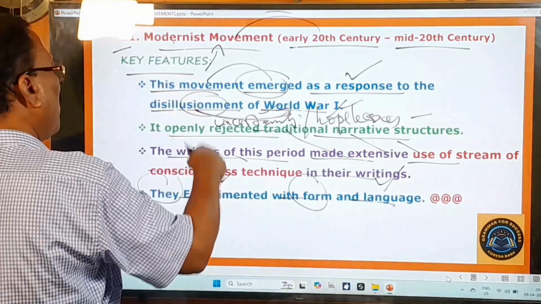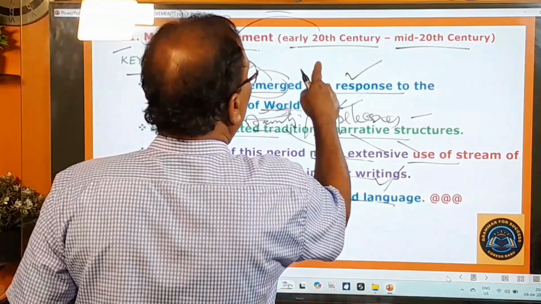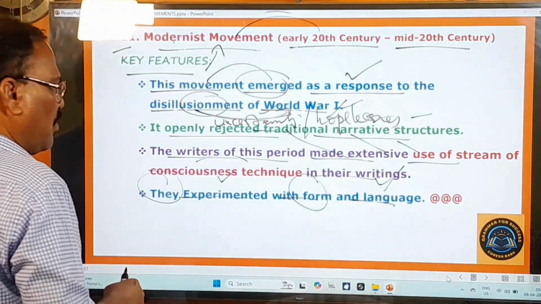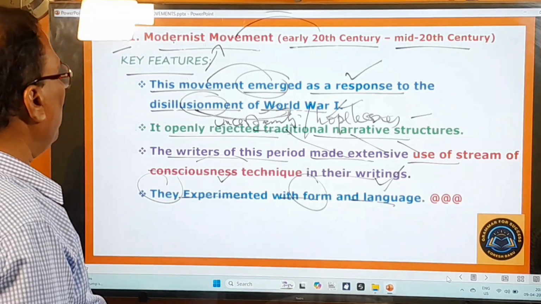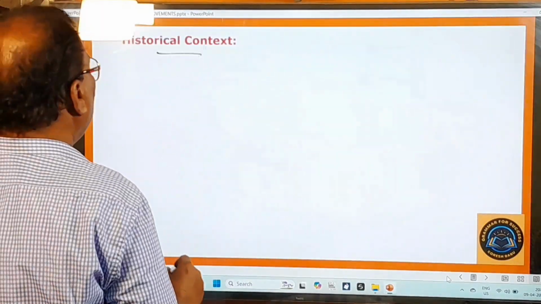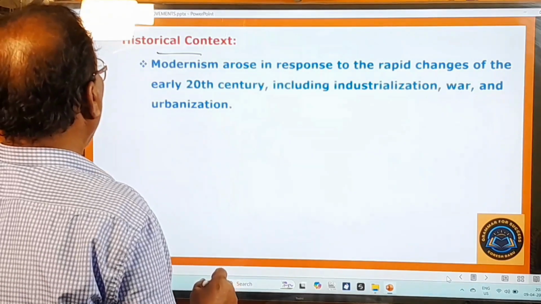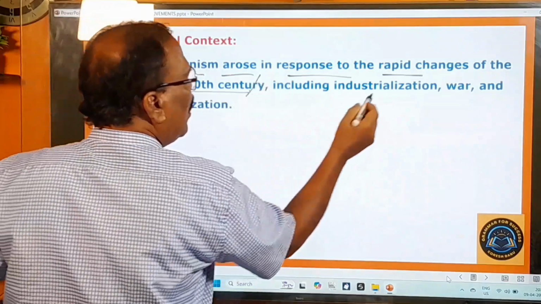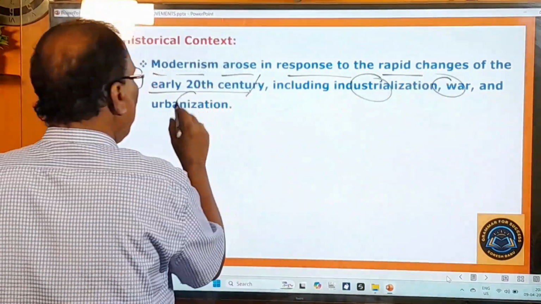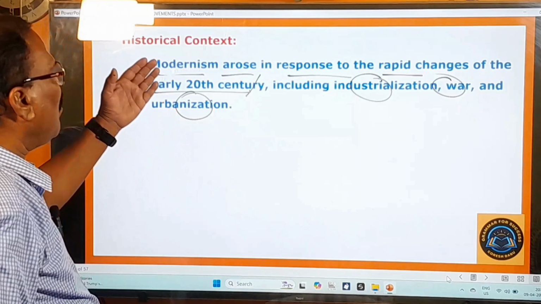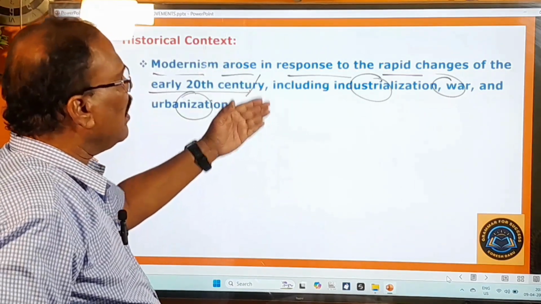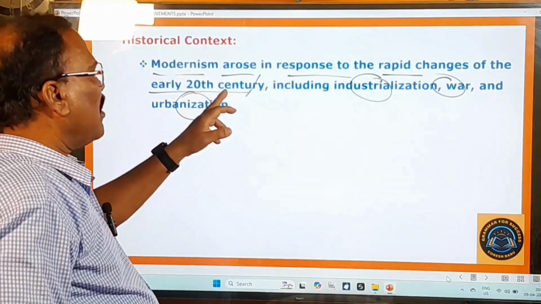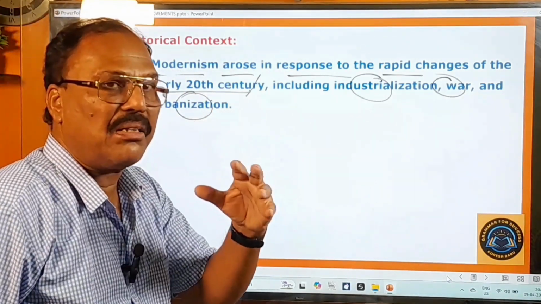So this is all about the modernist movement that existed between the early 20th century and mid 20th century, right? And let us move on to other important things of this movement. Historical context. What is the historical context of this modernist movement? Modernism arose in response to the rapid changes of the early 20th century, including industrialization, war, and urbanization. You know very well, this modernist movement came into existence in response to what? To the rapid changes that occurred in the early 20th century. What were those rapid changes?